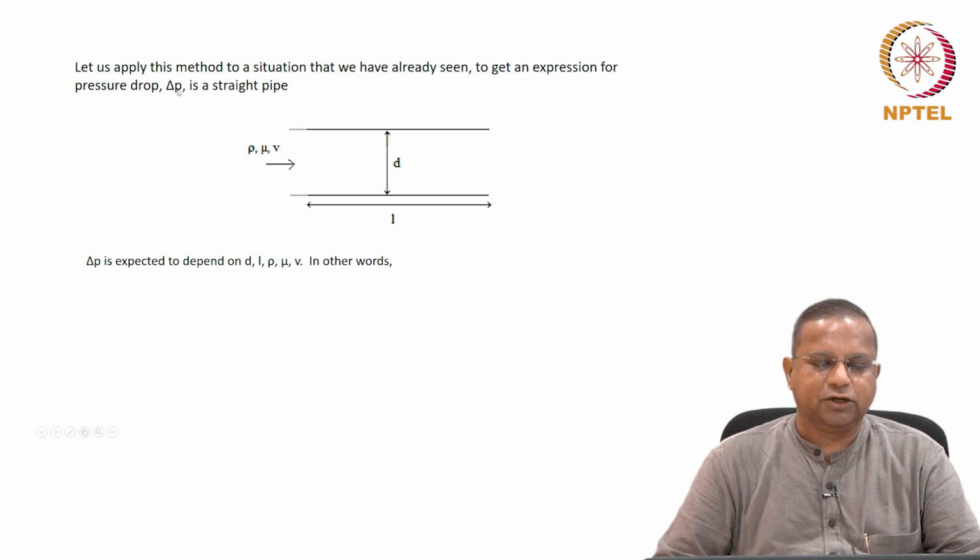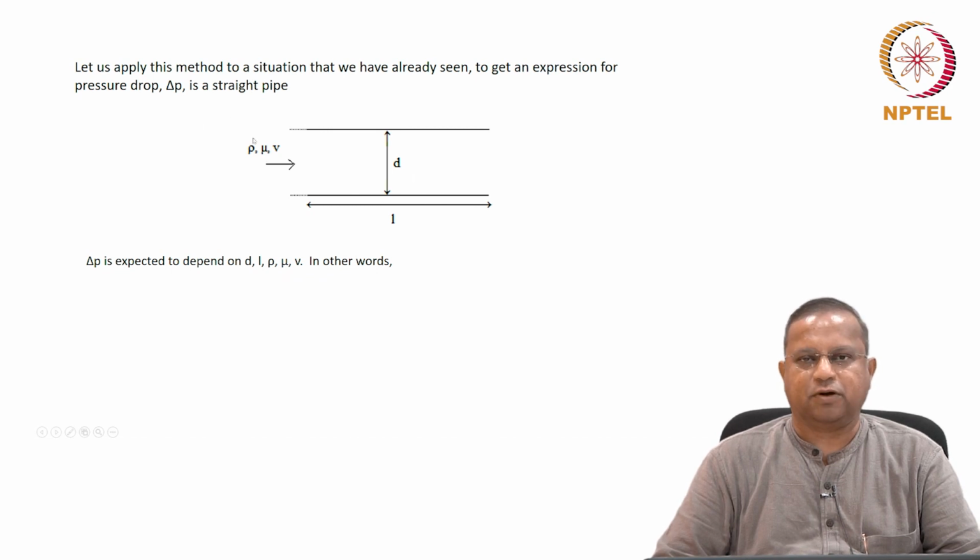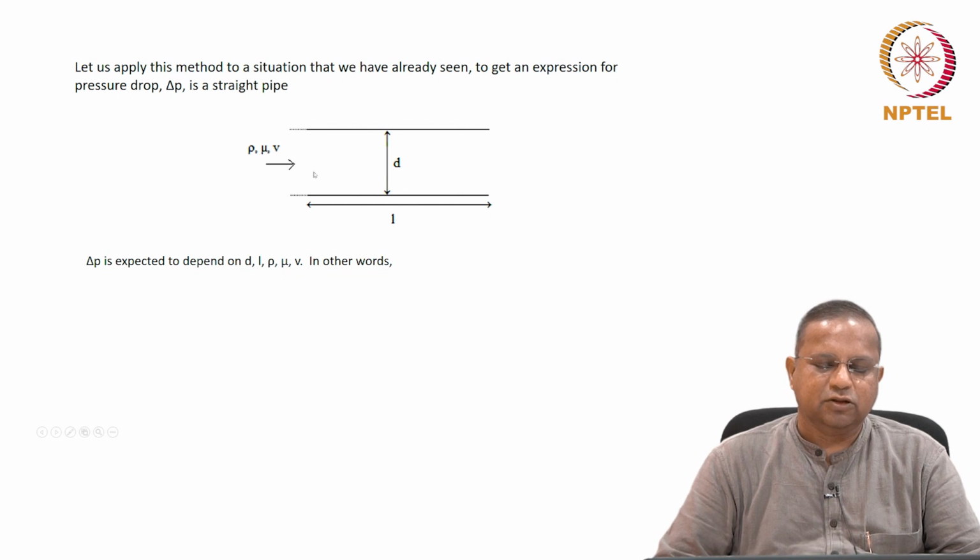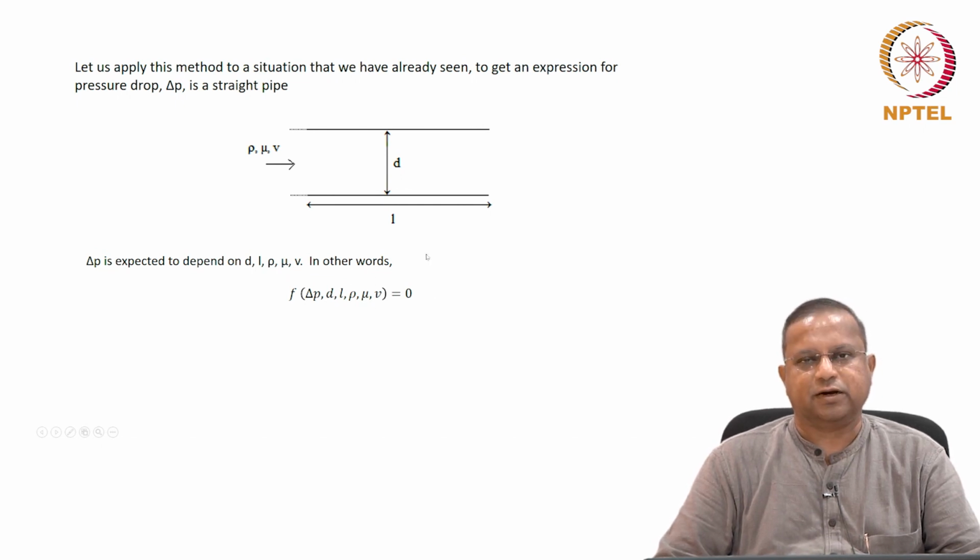And the pressure drop, you can say, is expected to depend on these properties. Even without too much insight, you can say that you can expect it to depend on these quantities, these parameters. Or in other words, mathematically speaking, a function of all these quantities here, delta P, d, L, rho, mu, v equals 0. Mathematical representation.